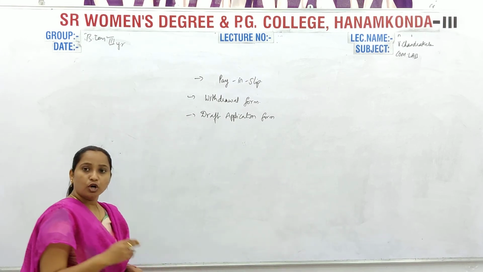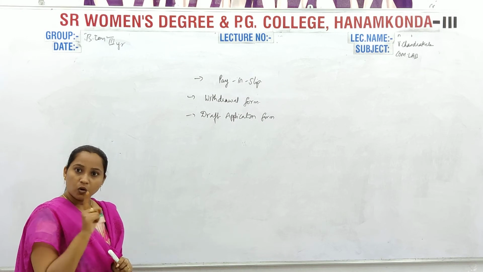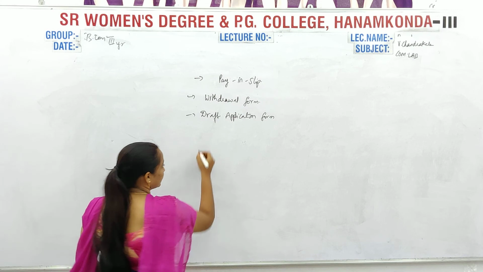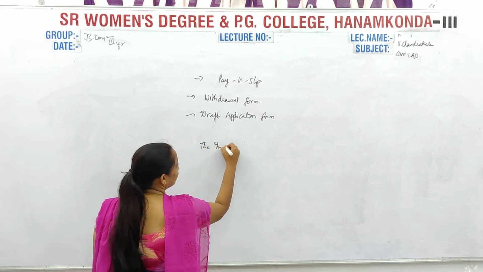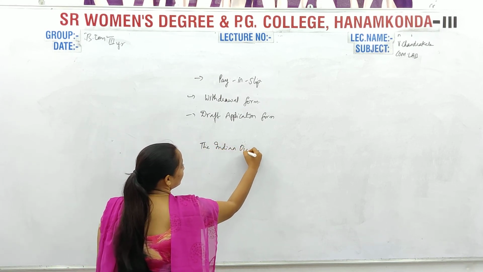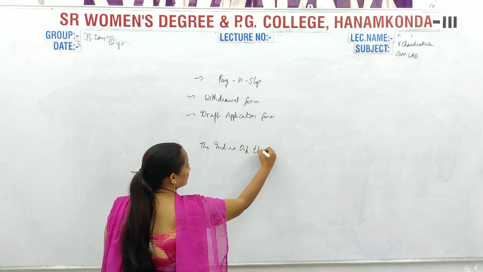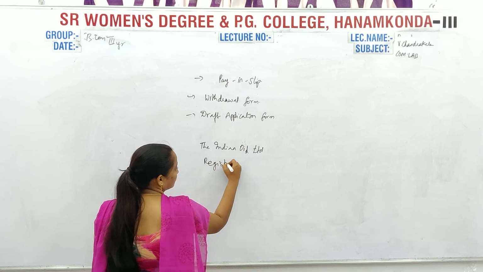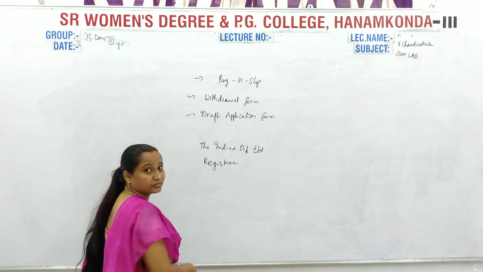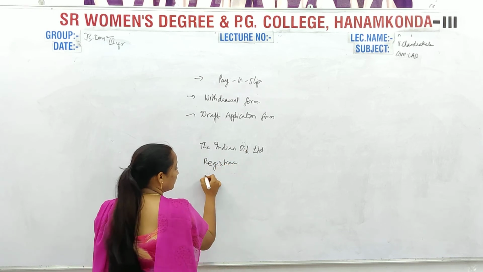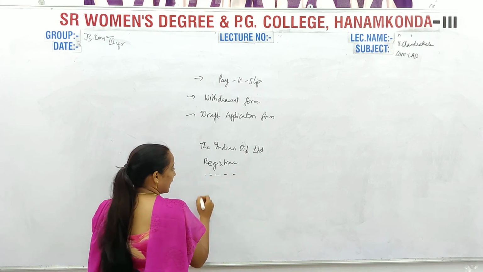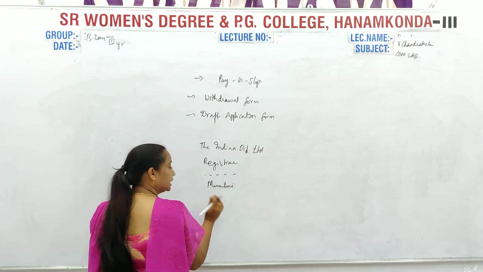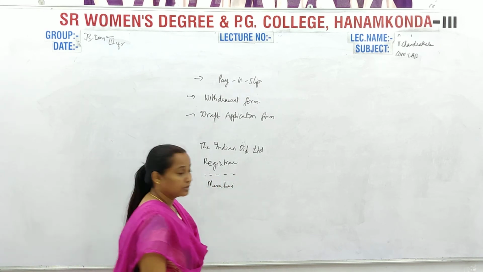So they asked you to pay 500 rupees into their account through a draft, and they have given an address like this: the Indian Oil Limited, registrar, some bank details they have given, and the location is Mumbai. They will prepare the draft in this name.